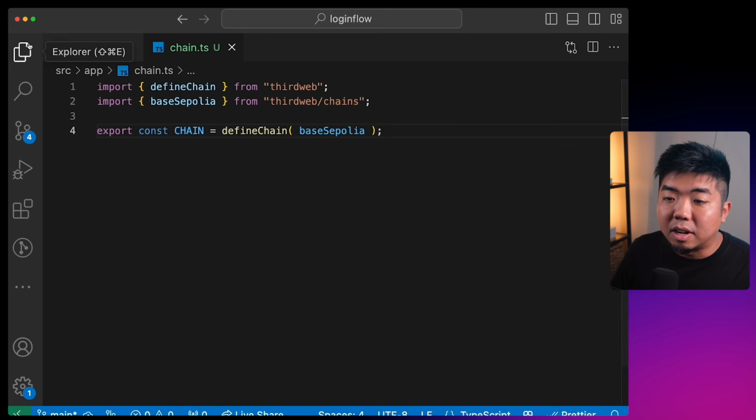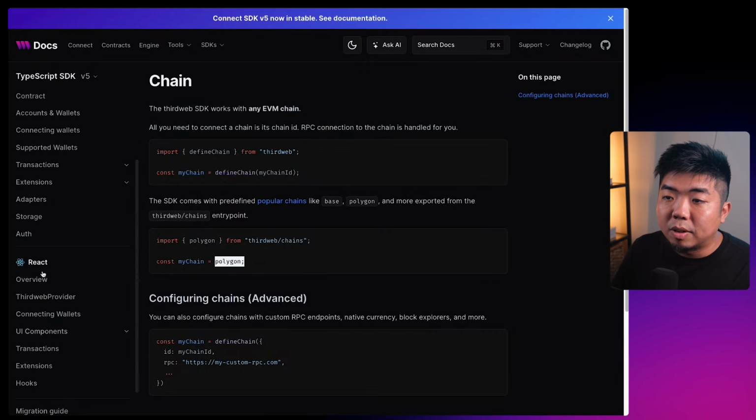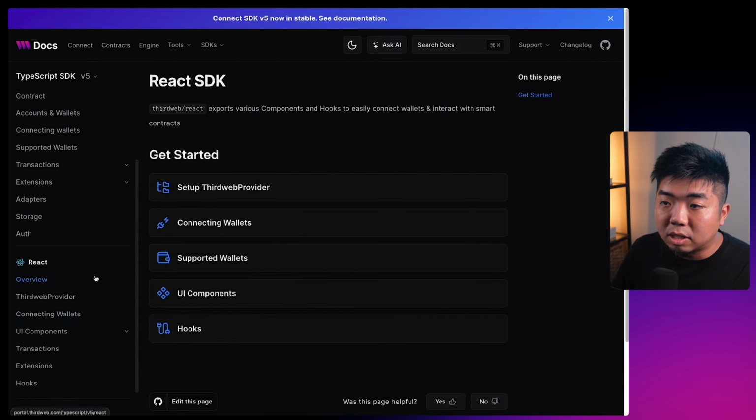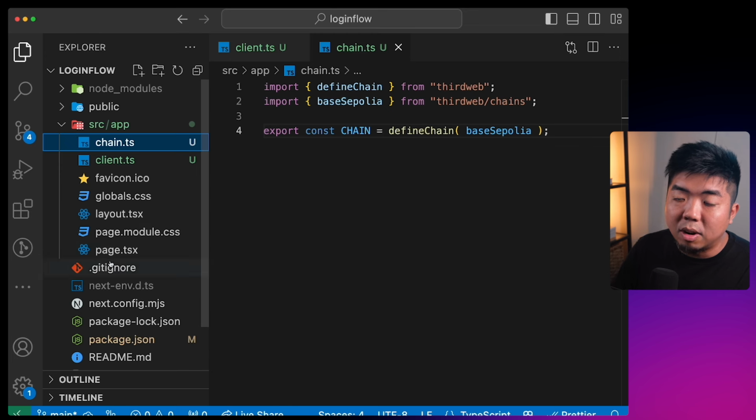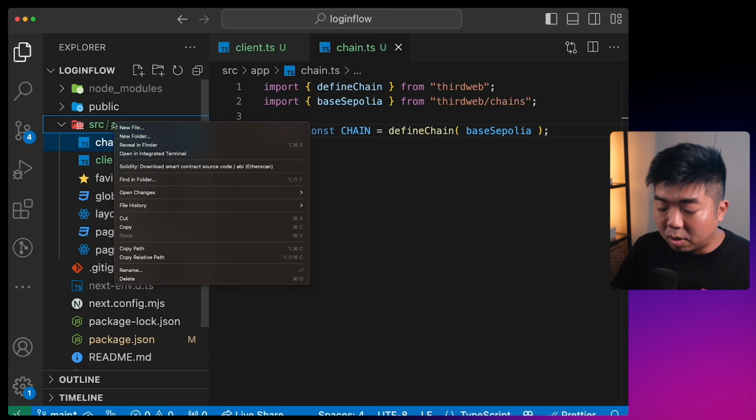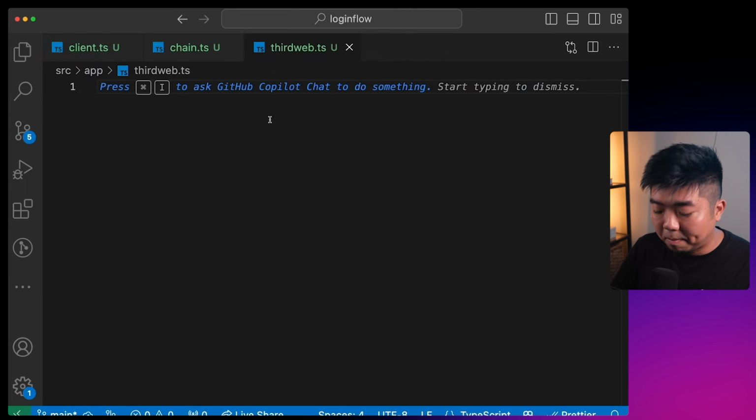Take a look back at our docs as well here. We look at React and overview. The first thing we need to do here to get started is set up our thirdweb provider. And our thirdweb provider is going to wrap our application here. Now, because we do have app router, in a new file within the app folder, we're going to call this thirdweb.ts.